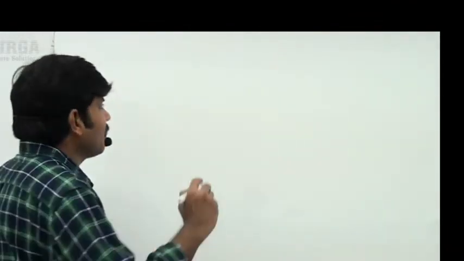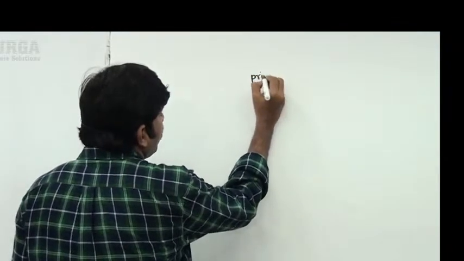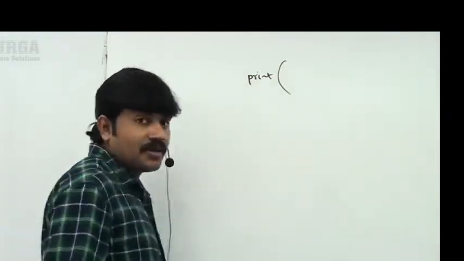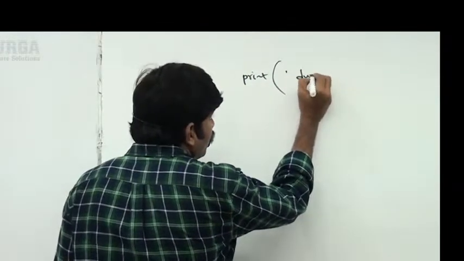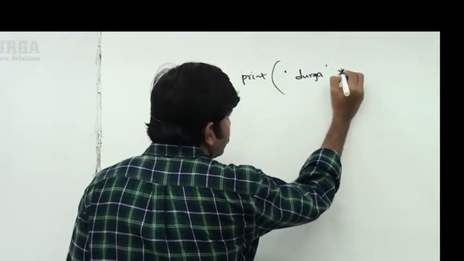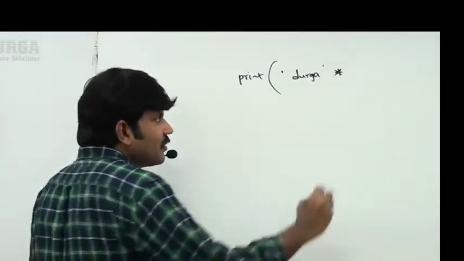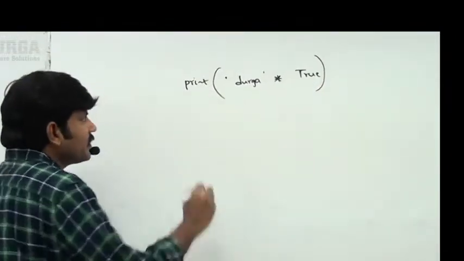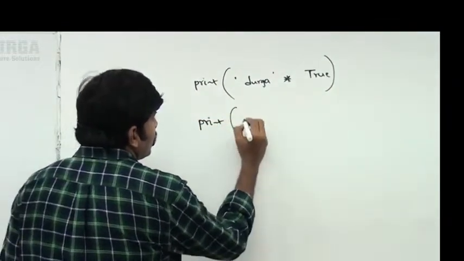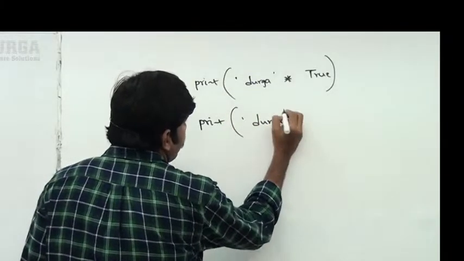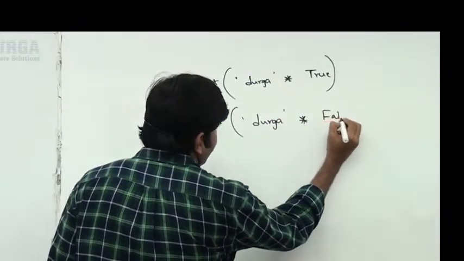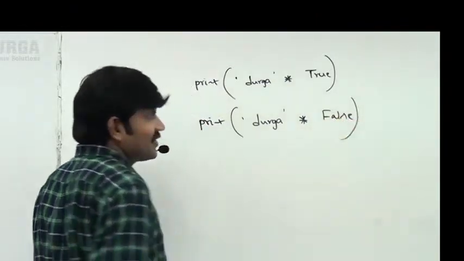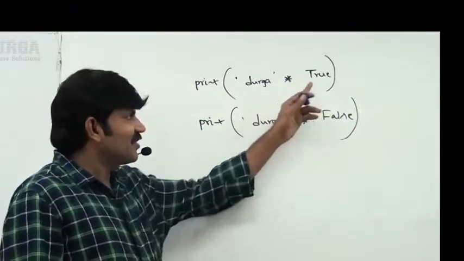Now observe a special case with respect to Boolean. Observe a bit carefully. I am taking print of Durga multiplication True. Next, print of Durga multiplication False. Can you please tell what answer we are going to get?